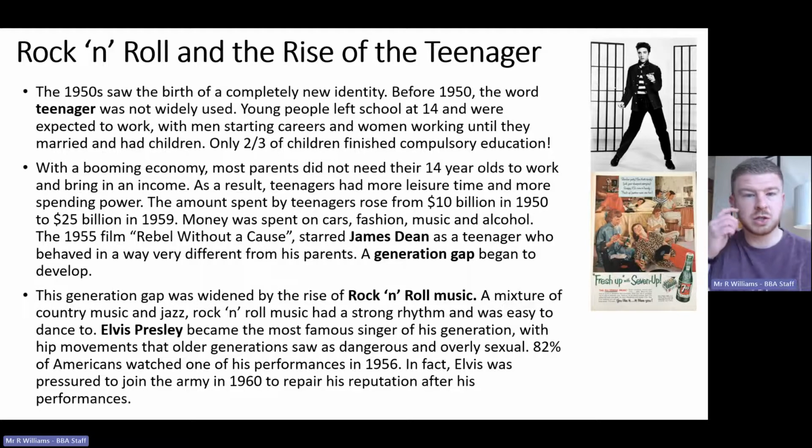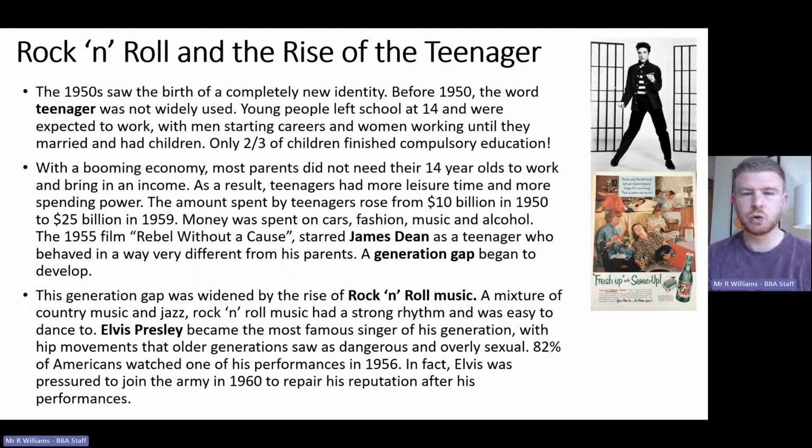As a result, teenagers start to have a huge amount more leisure time and also an increase in spending power. The amount that's spent by teenagers rises from 10 billion in 1950 up to 25 billion in 1959. Some of that money was spent on things like cars or fashion, music or alcohol. And it creates this idea that teenagers in America in the 1950s are starting to rebel against the traditional Christian way of life of their parents and grandparents.